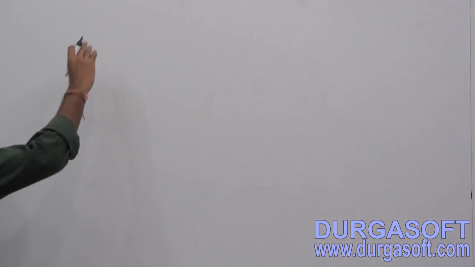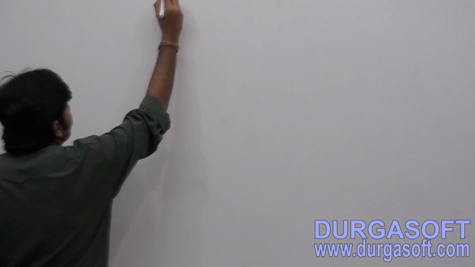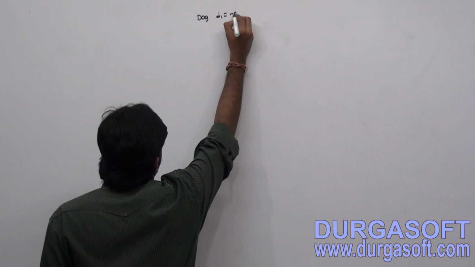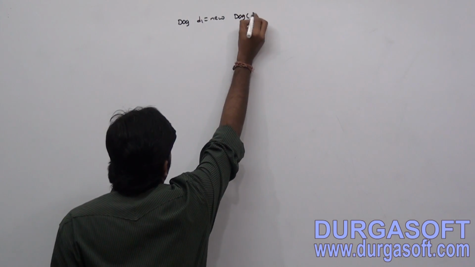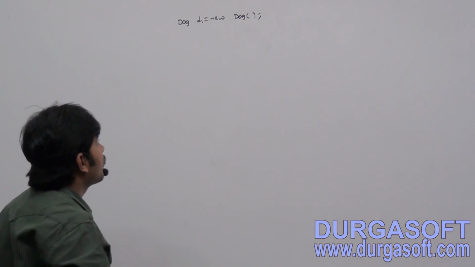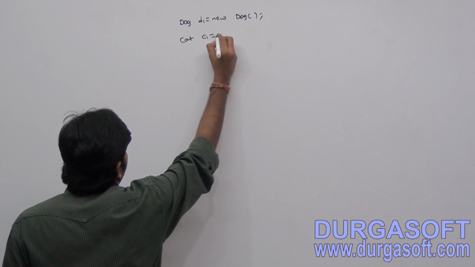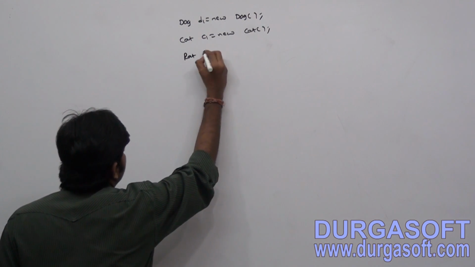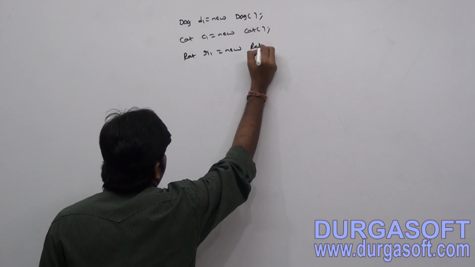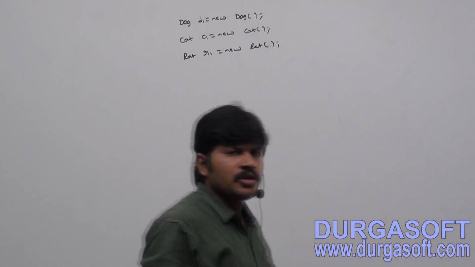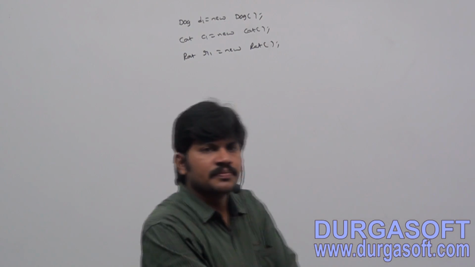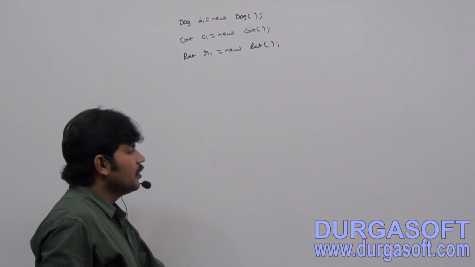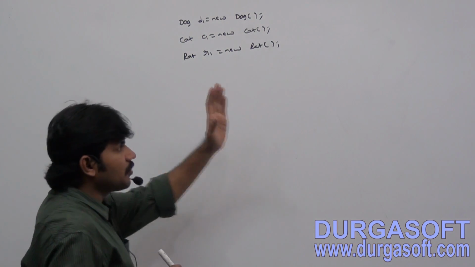Here, observe. I am creating a dog object: Dog d1 = new Dog. Next, Cat c1 = new Cat. Rat r1 = new Rat. In total, how many objects did we create? Three objects. Now my target is to serialize these objects to the file.